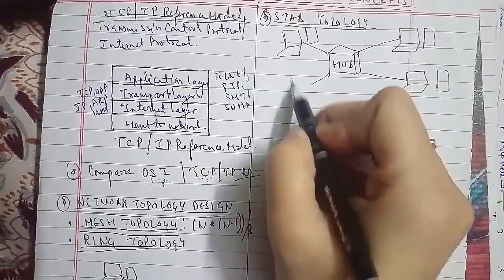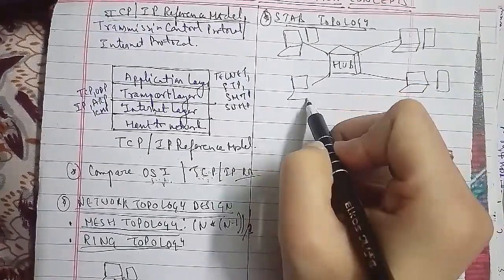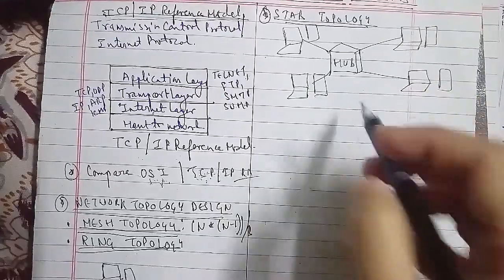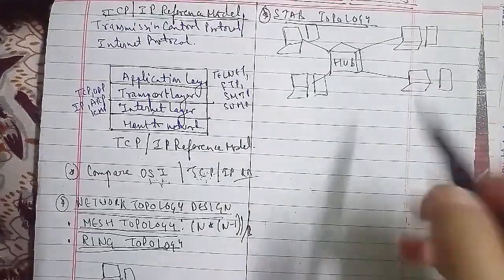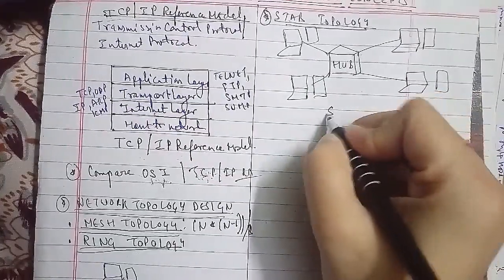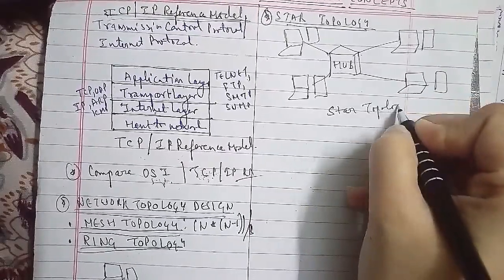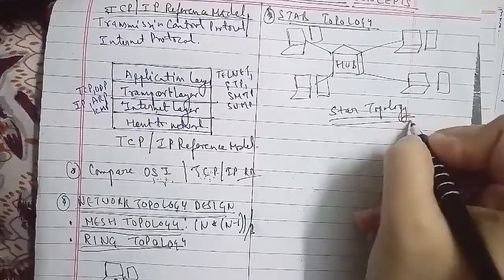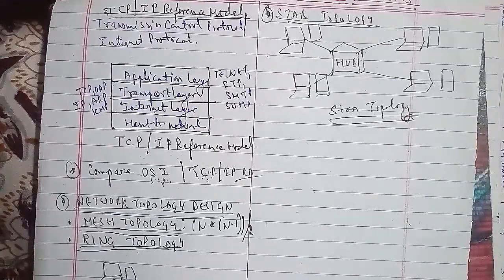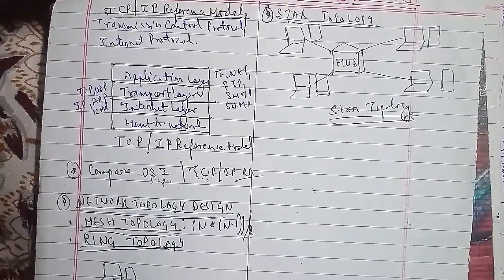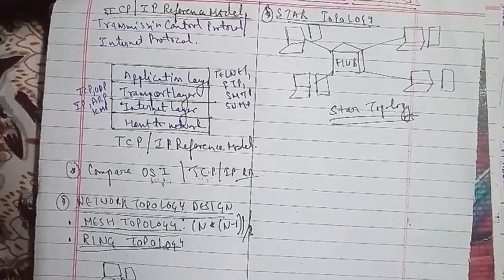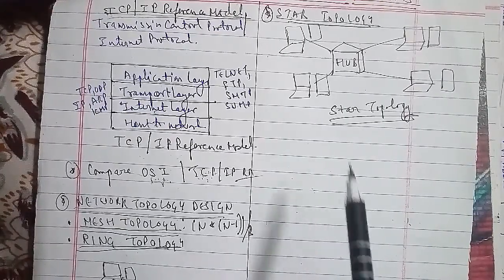You can make notes like that, because this is a theory subject, but it totally depends on you. If you make notes, that is good for you, because you can revise after that when you have your exam. So here we'll discuss each and every topology one by one with advantages and disadvantages.